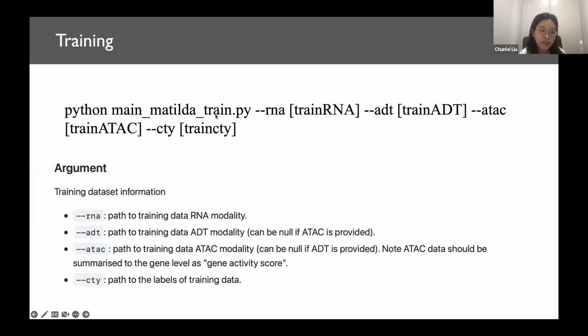You can directly install this file to build the Conda environment. And then comes the usage of Matilda. We first train the network using the following command: python main_matilda_train.py, then give the data paths as the parameters. Because we use matched multimodality data, we give 3 data path parameters: RNA, ADT, and ATAC. If you only use CITE-seq data, which contains RNA and ADT only, then you can just give the paths of RNA and ADT, and leave ATAC as the default, none.